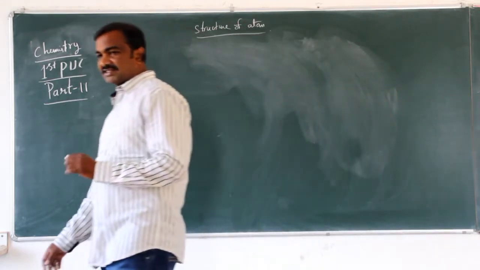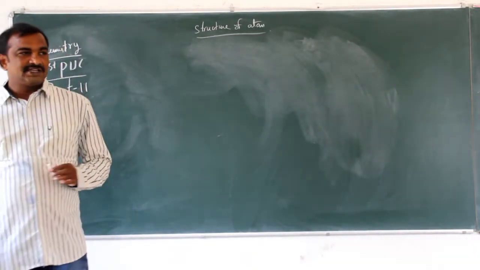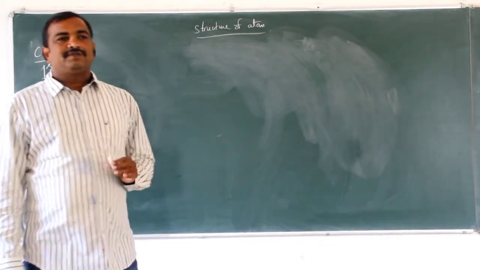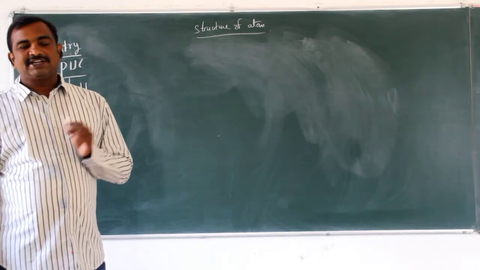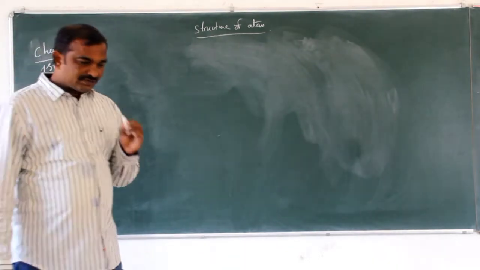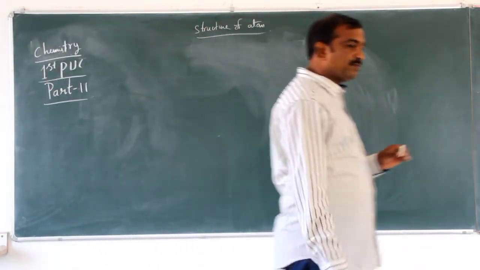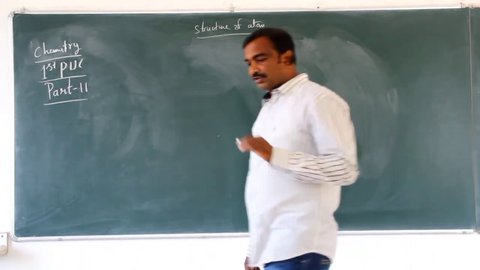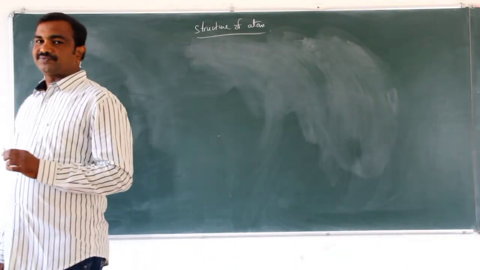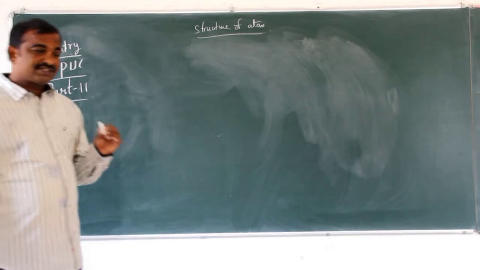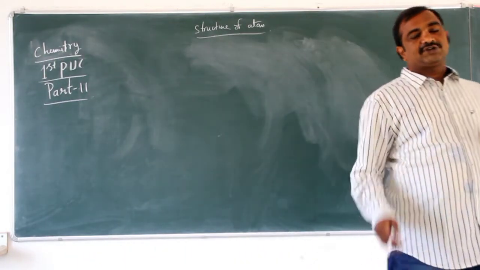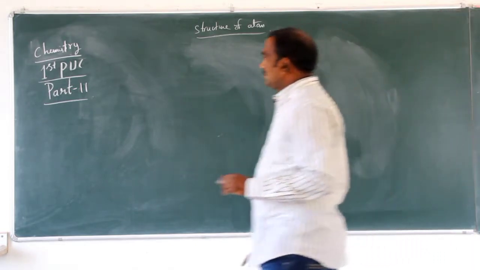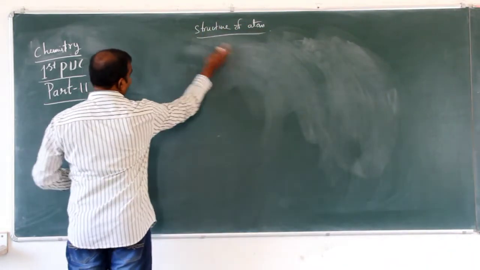In this class, we are going to discuss the last part of structure of atom, that is electronic configuration. What is electronic configuration? What is the importance of electronic configuration? How can you write the electronic configuration? And which are stable, which are completely filled, and which are inert, that we are going to discuss right now.